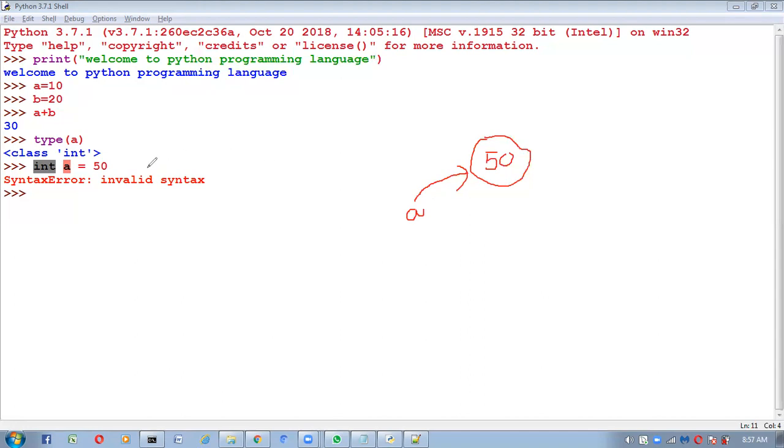Here you are writing A is equal to 50. What is this A? A is an object, and it creates an object that contains the data 50, and A is the reference variable for this object. For objects, we can't specify the size. With int A, what is the size of int? In C and C++, the size of int is 2 bytes. In Java, the size of int is 4 bytes.